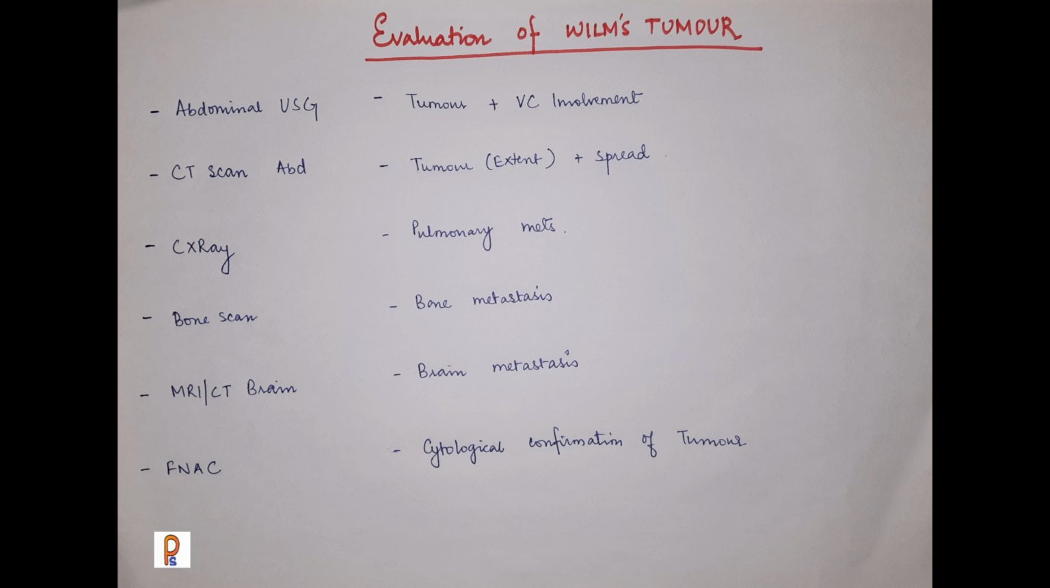Then we can go for the X-ray if we are looking for the lung metastasis. Go for the bone scan for the bone metastasis. We can go for the MRI or CT head if we want to look for the brain mets. And we can go for the FNAC, that is fine needle aspiration cytology, if we need to do the cytological confirmation of the tumor.